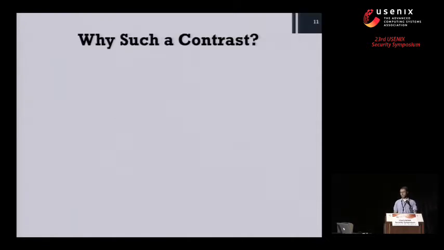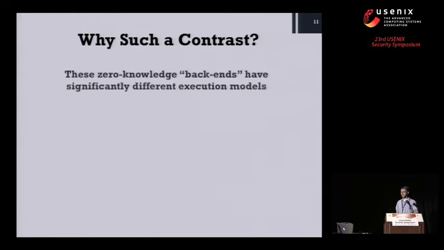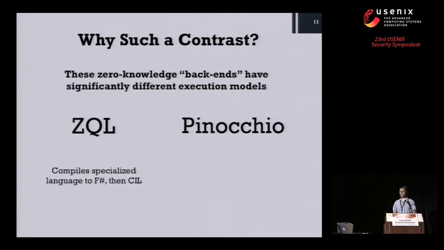So why is there such a contrast in the performance between these two compilers? Well, each of these compilers, or backends as we call them, have significantly different execution models. So ZQL works by taking a source program or a query, as they call it, and translating that into a pure functional subset of F#, which they compile to the common intermediate language and execute in .NET. Pinocchio takes a subset of C and compiles that into a circuit representation, and then you can just evaluate the circuit on its inputs and produce a zero-knowledge proof on the side.